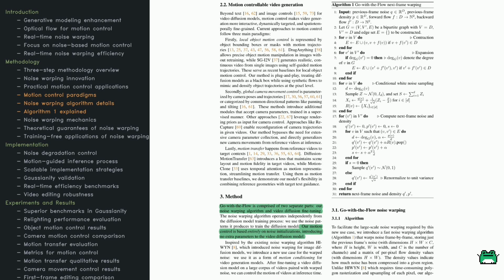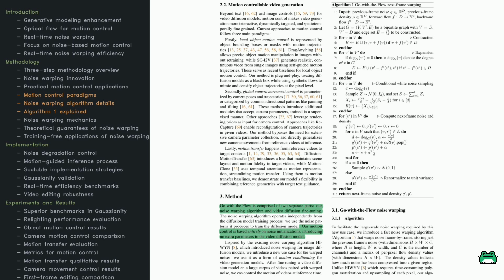Here, the noise warping method, called Go with the Flow, takes center stage. It pre-processes the noise itself before feeding it into the diffusion model. That means the model receives structured noise already embedded with motion cues, no extra complexity needed.